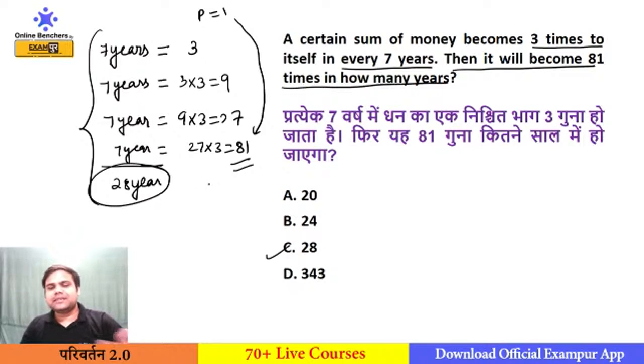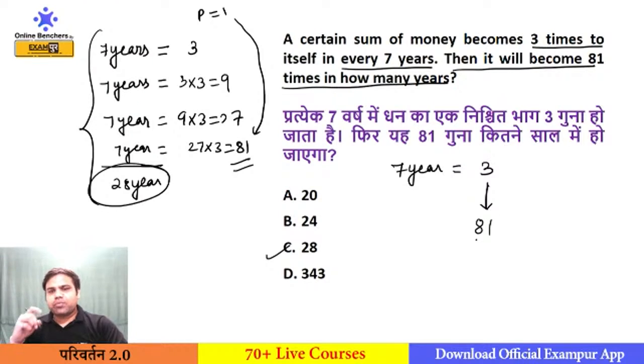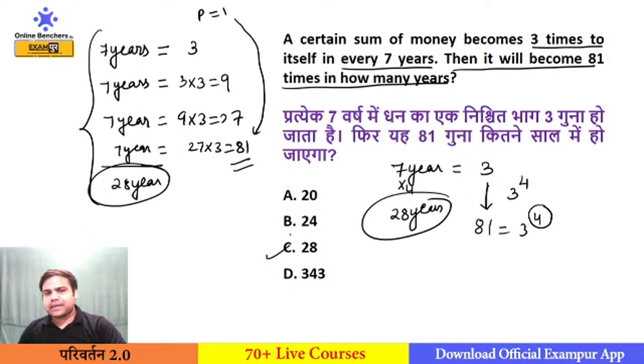This is for your basics. This is for making your basics strong. But how will we solve this question in your exam? We know that in every 7 years the principal will become 3 times. That means amount will be 3. How much multiple do I need to make it? I need to make it 81 times. So if I see, this is the fourth power of 3. I can write 81 as 3 to the power 4. So whatever the power here, multiply this year by the same power, you will get the time. So 28 years will be your time.